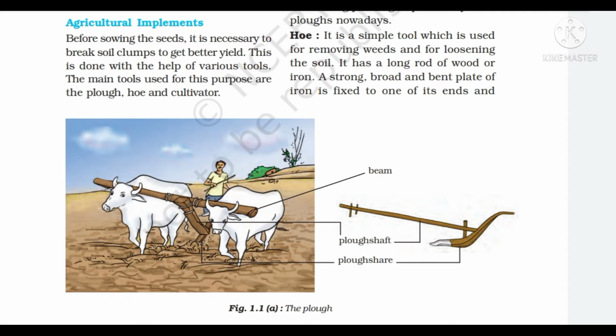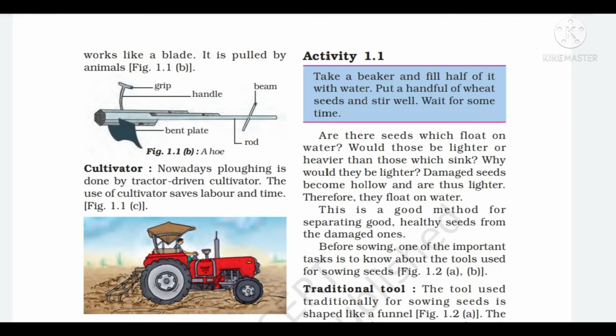Next agricultural implement is hoe. Hoe is used for removing weeds and for loosening of the soil. It has a long rod of wood or iron. See in the picture, a strong, broad and bent plate of iron is fixed to one of its ends and works like a blade. It is pulled by animals. Next agricultural implement is cultivator. Nowadays, plowing is done by tractor-driven cultivator. The use of cultivator saves labor and time.